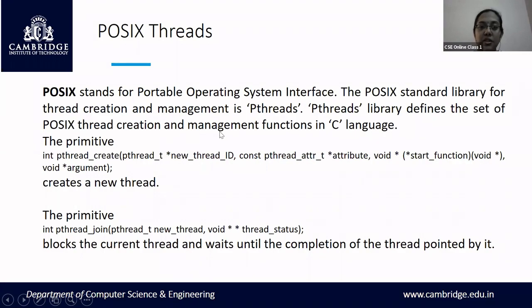Okay, so POSIX usually has all the library functions in the C language only. You have one more primitive with respect to POSIX threads, which is int pthread_join. Join blocks the current thread and waits until the completion of the thread pointed to by it.